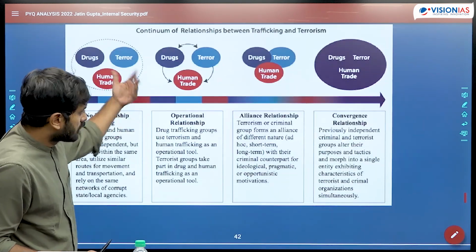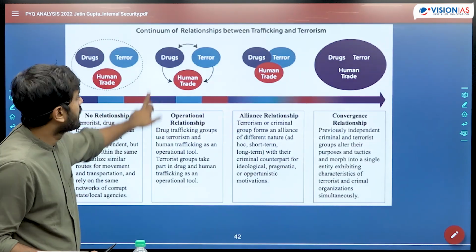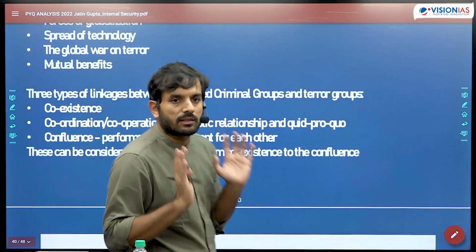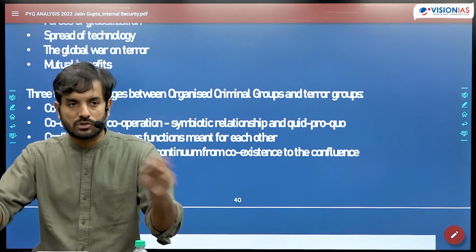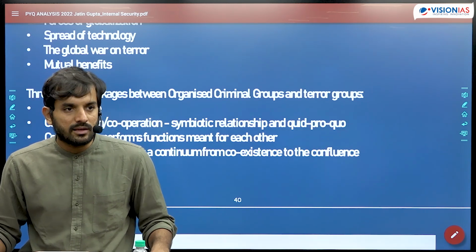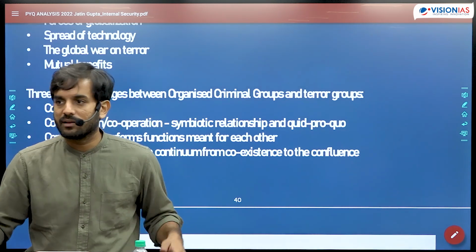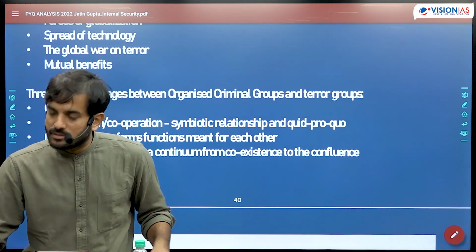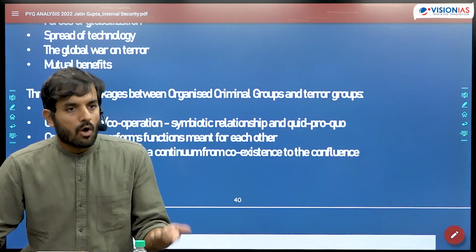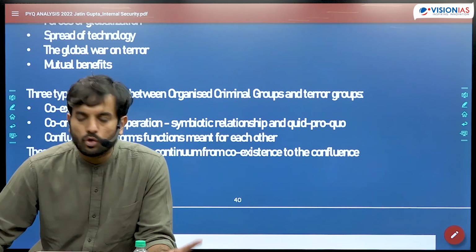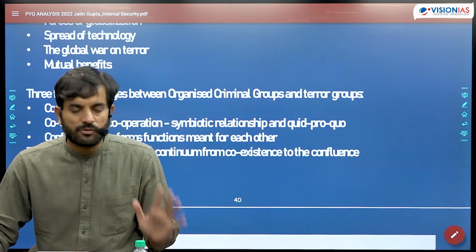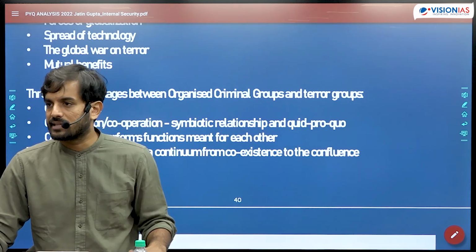There are a number of other things. एक तो ये है cooperation, है ना? Third is confluence. दो जिस्म एक जान. लड़का लड़की क्लास में आए, नोट्स चेंज किए, थोड़े दिन बाद बोला कि आओ हम थोड़ा और अपना रिलेशनशिप जो है उसको और गहरा करें, है ना? This is confluence. दो जिस्म एक जान. Organized criminal group becoming a terror group and a terror group becoming an organized criminal group. ISIS perfect example. Taliban perfect example.